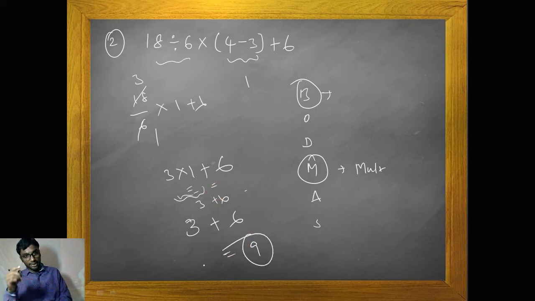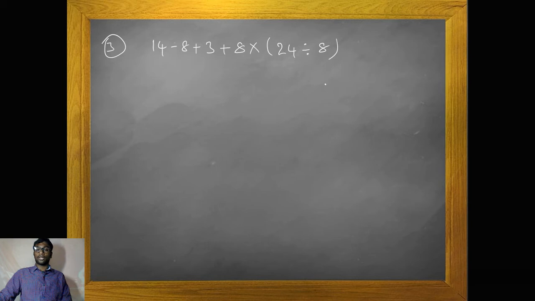Are you understanding? Please concentrate on the sequence order. Next, go for the next problem, again using the principle of BODMAS.